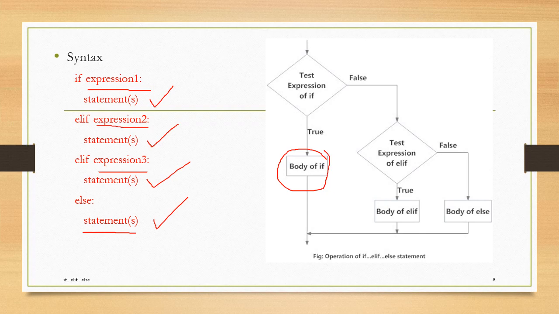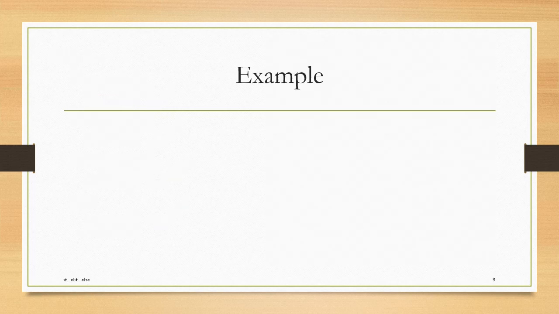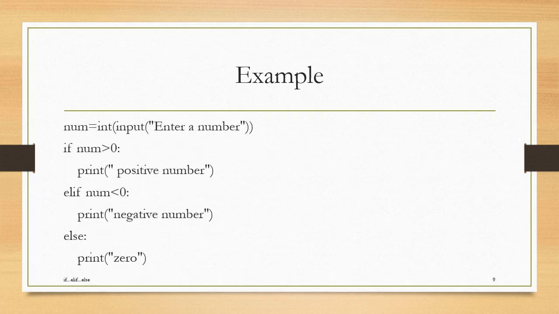If it is false, then it will go and test the expression of first elif. If it is true, its block will be executed. If it is false, then the body of else will be executed. Again, we can see an example. Here, the user is asked to enter a number, and three conditions are checked here.